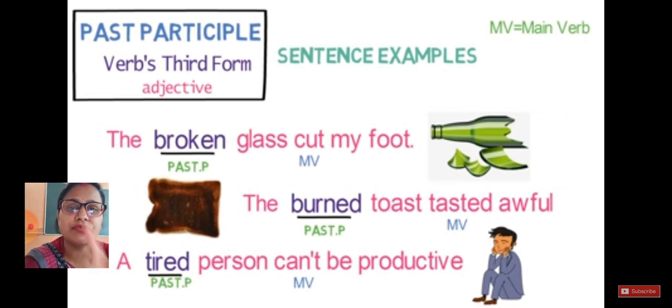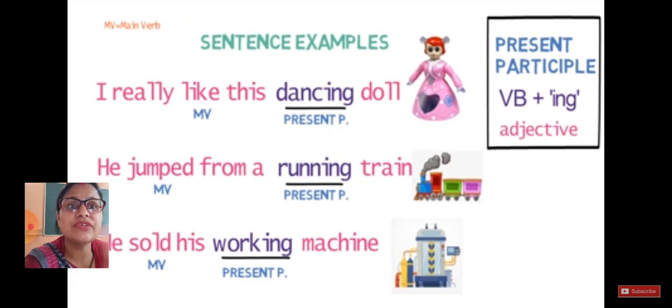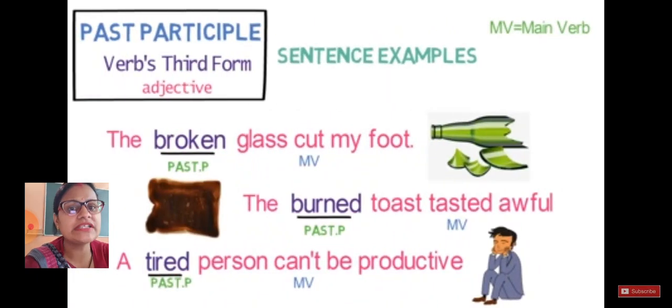Don't get confused. If you see carefully here, our past participles are in a past form. But in this video, you see dancing, ing form, running, ing form, working, ing form. So wherever you find this in ing form after your main verb, it becomes our present participle. So hope it is understood to you.